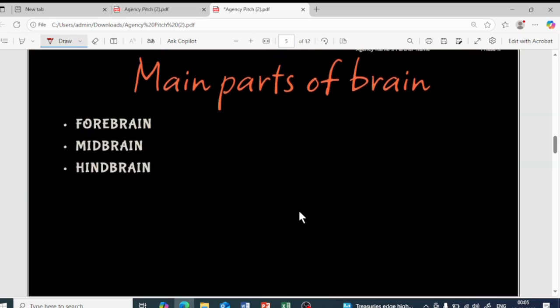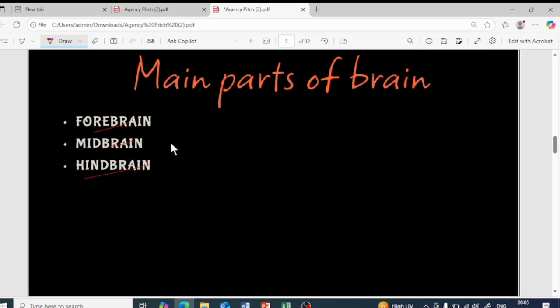So the next is the important main parts of the brain. There are three main parts of the brain: forebrain, midbrain, and hindbrain. So basically there are three parts of the brain: forebrain, midbrain, and hindbrain. Let us learn one by one.